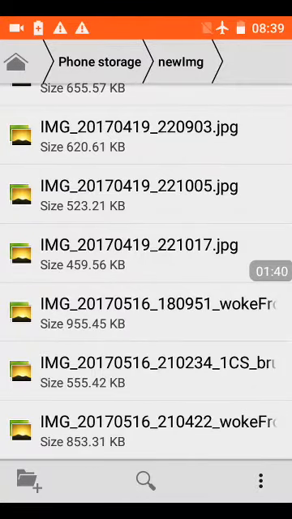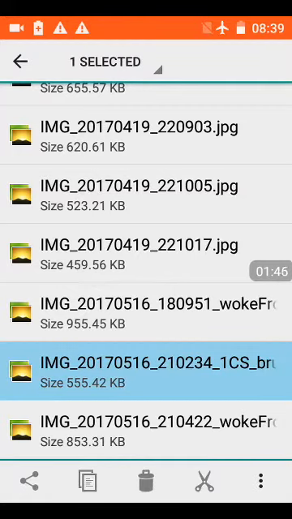Here's another example of foreign control of the phone. When I took this image with the camera, the shutter sound was different than the shutter sound normally is on my phone. The phone behaved oddly, and the screen blacked out for a second. And then when I looked at the file, the file was given this suffix named 1CS, which is wrong. I noticed this before when I was taking screenshots, and this prefix should not be added to this image like that. That's not my phone doing that. That's a foreign phone doing that. A foreign phone is causing the suffix to be added to that name, not my phone.